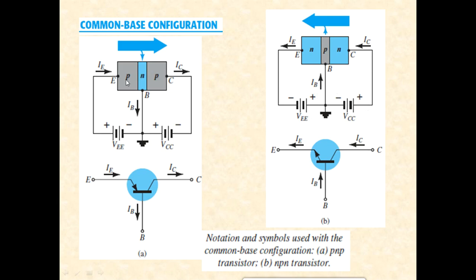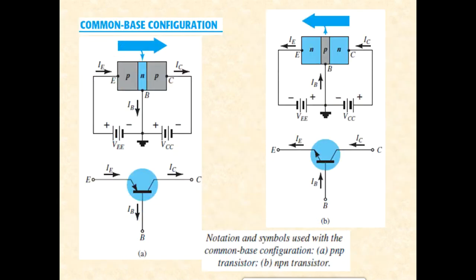If for PNP, emitter to base, you are applying a positive voltage, here it is just the opposite, right? Because at the end base to emitter junction has to be forward biased, and the base to collector has to be reverse biased. So that should be the main objective.